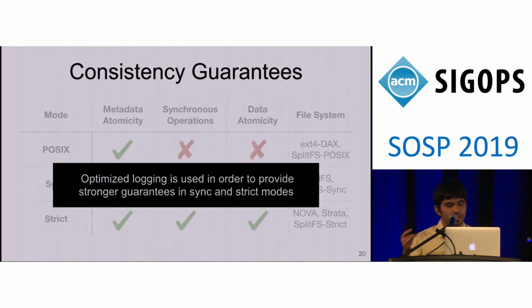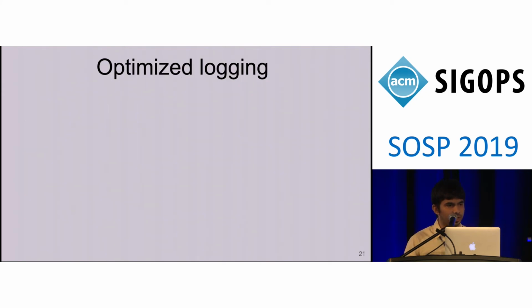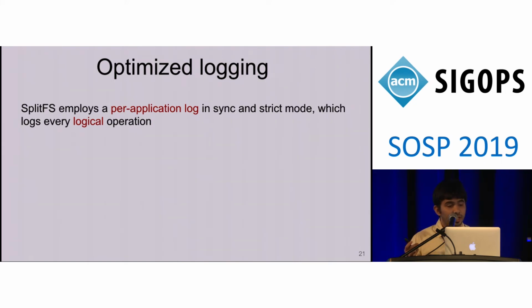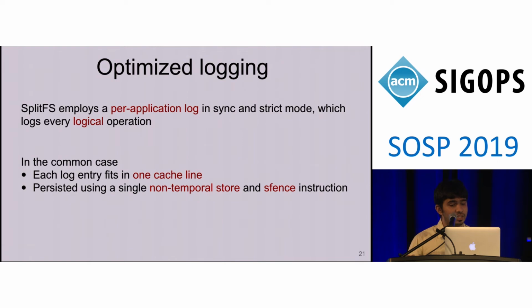SplitFS uses optimized logging in order to provide stronger guarantees in the sync and the strict mode. I'll talk a bit about the optimized logging now. SplitFS employs a per application log in the sync and the strict mode, which logs every logical operation. In the common case, each log entry in SplitFS fits in one cache line, and each log entry is persisted using a non-temporal store and an sfence instruction. Note that we do not log the data, and we only log metadata for each operation.